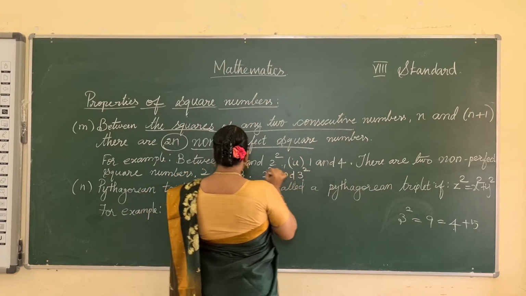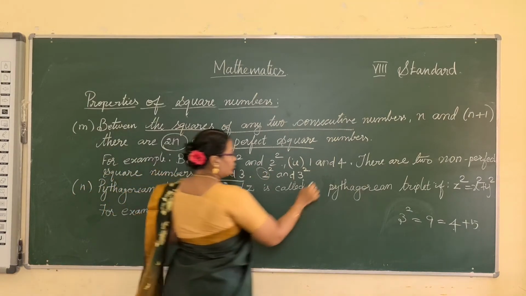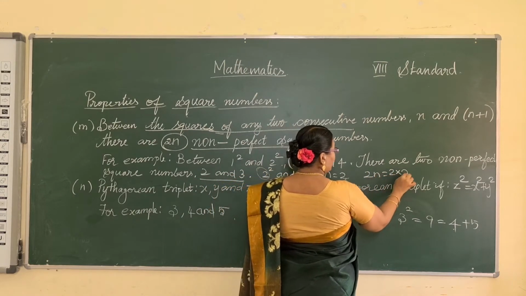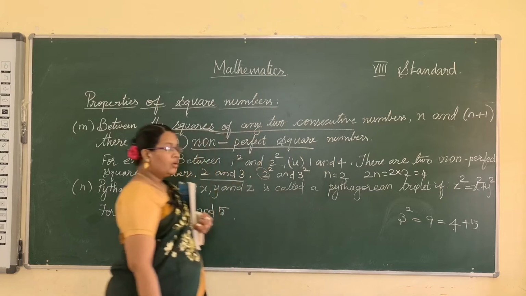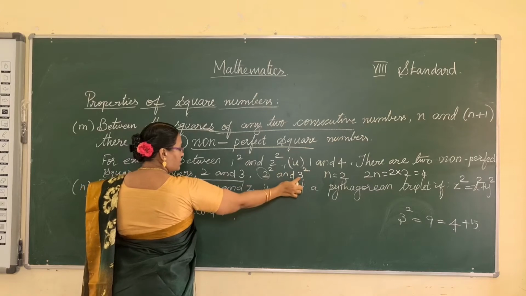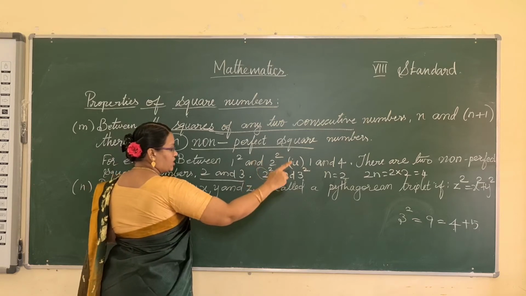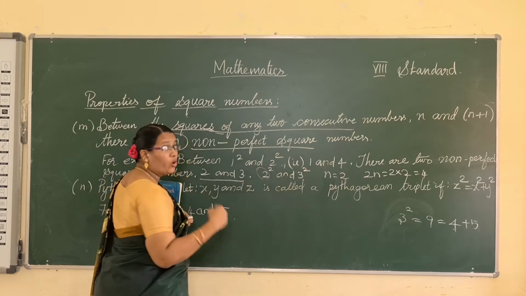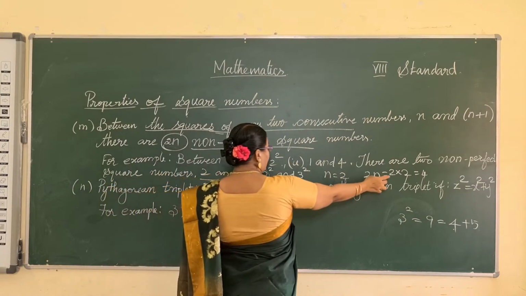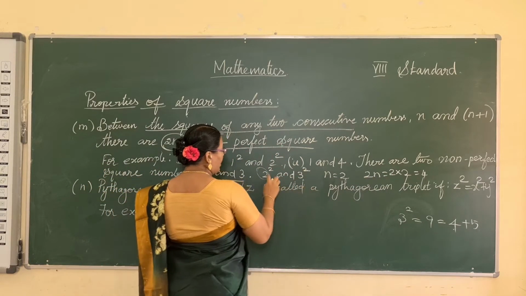So just apply the formula 2n. What is the n value here? 2. So n is equal to 2. The formula 2n is 2 into 2, which is 4. This is the n value, this is the n plus 1 value, two consecutive numbers. Already you know that x and x plus 1 or n and n plus 1 are called consecutive terms. So what are the numbers between 2 squared and 3 squared?